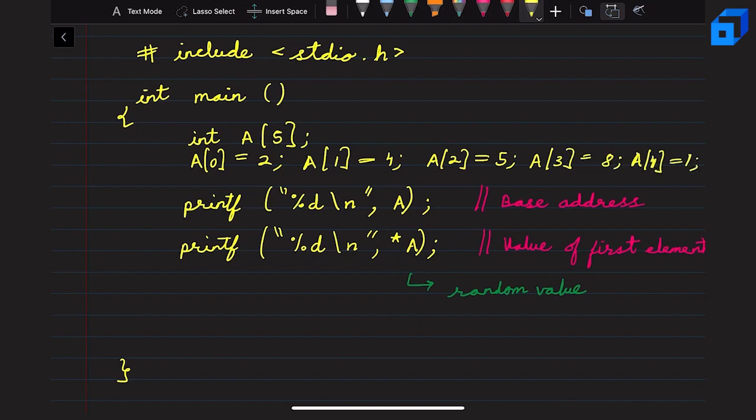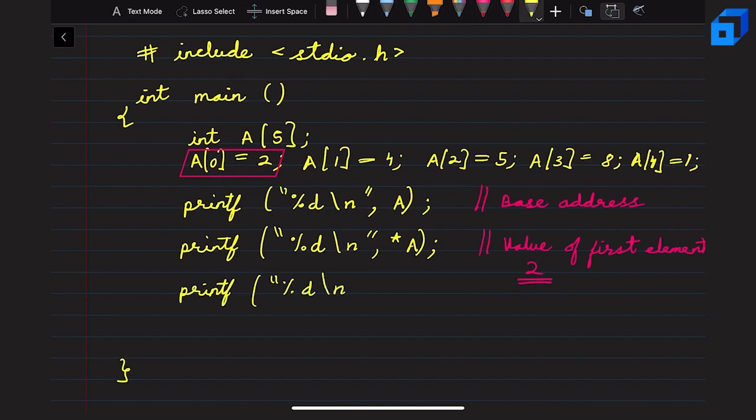Now if you print this again, the base address will be printed, but the value will not be any random value. Instead, this will print 2, which is the value of the first element of the array, or index 0.